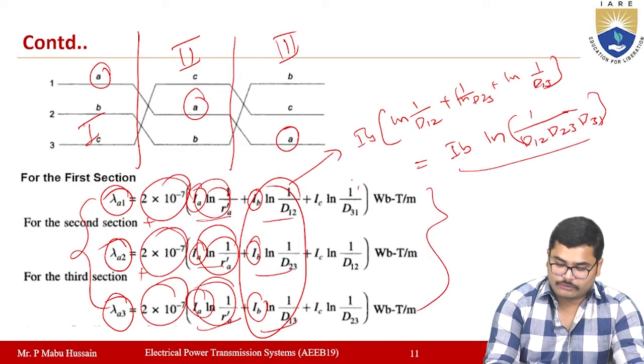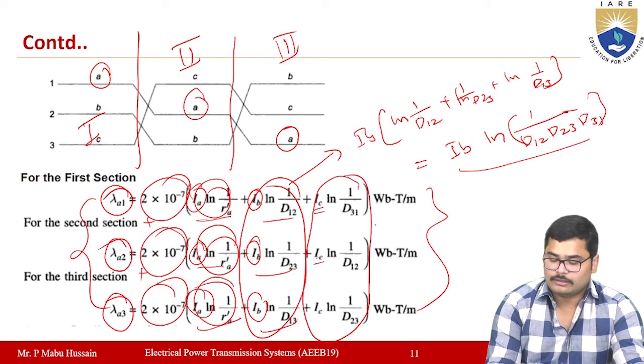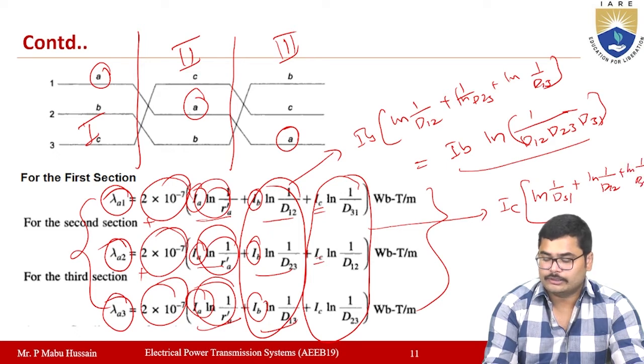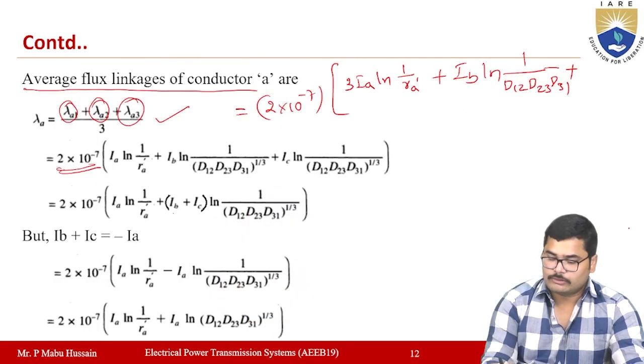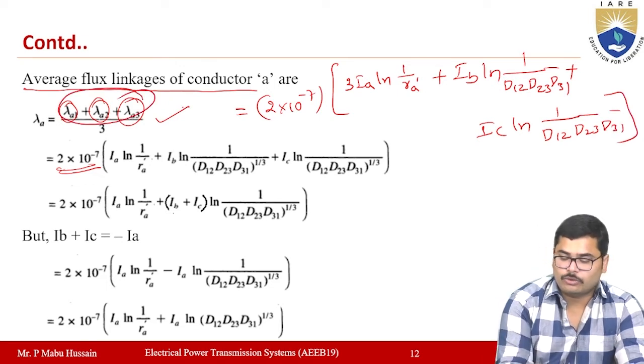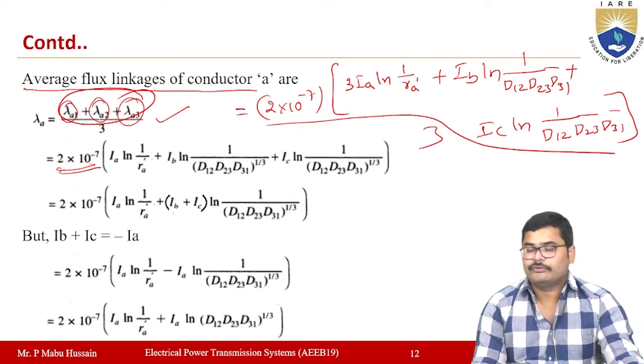Plus, if you take these terms, IC is common. If you take it out, then you will have ln 1 by D31 plus ln 1 by D12 plus ln 1 by D23. If you write this, IC ln 1 by D12 D23 D31 you will get again. So the last term will be IC into ln 1 by D12 D23 D31. This is the sum of all these, whole divided by 3 you have to take.